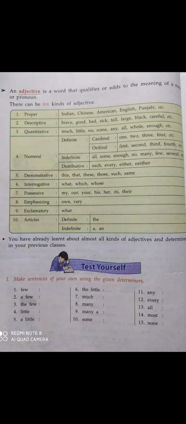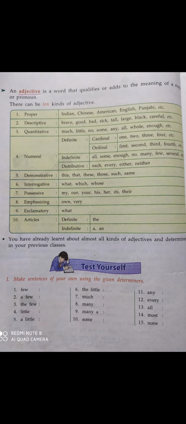There can be 10 kinds of adjective. Now let's see the different kinds of adjectives. First one, proper adjective, then second, descriptive adjective, quantitative adjective, numeral adjective, demonstrative adjective, interrogative adjective, possessive adjective, emphasizing adjective, exclamatory adjective and article. In this way, there are many words which define noun, so they are adjectives.